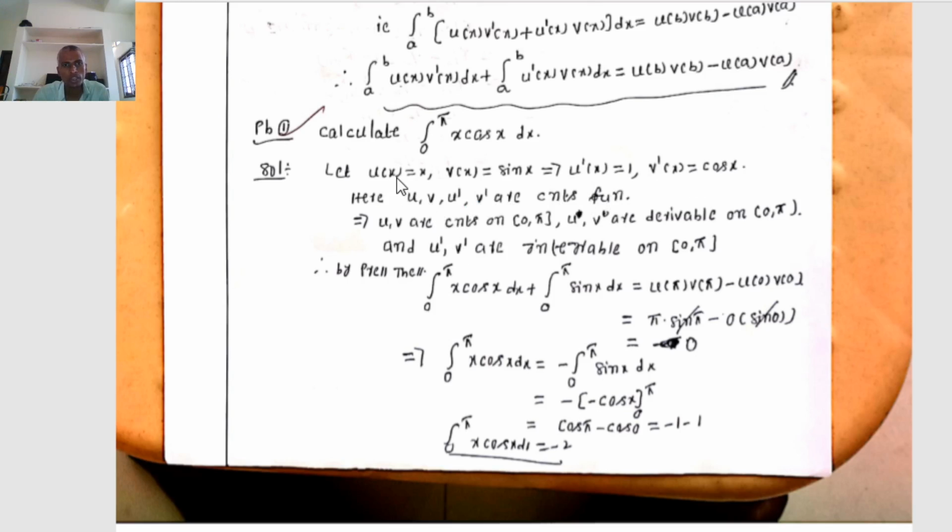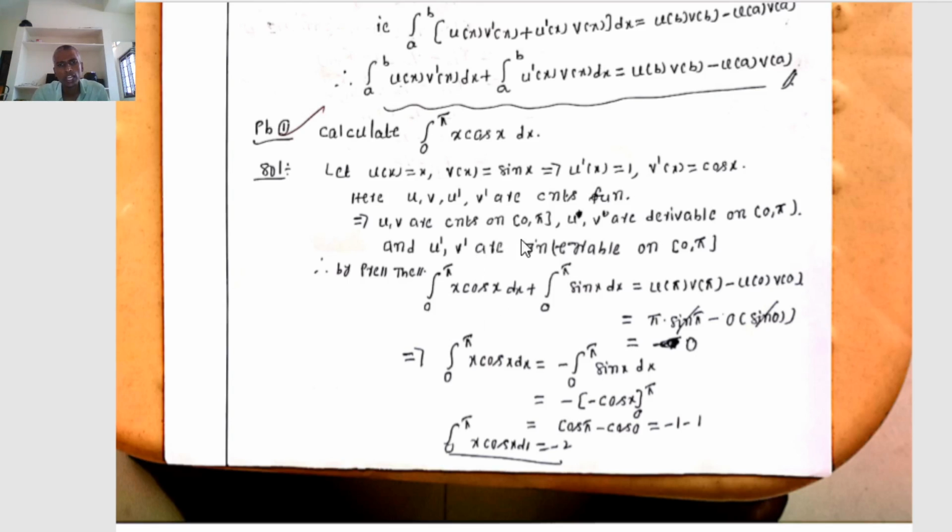Next one, u, v is also derivable. u dash equal to 1, v dash equal to cos x. That implies u, v are continuous functions on closed interval 0 comma 5, and u, v are derivable on open interval 0 comma 5, and u, v are continuous functions.